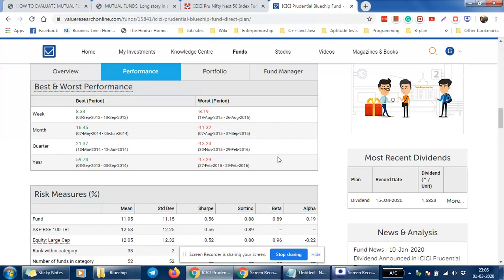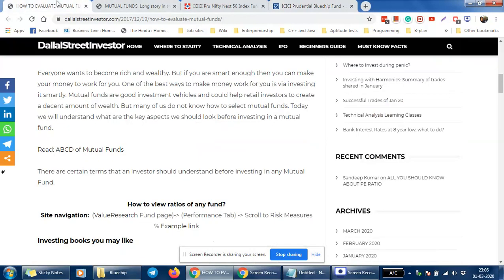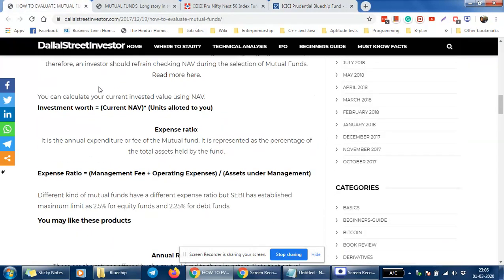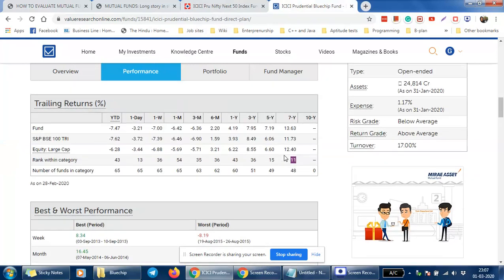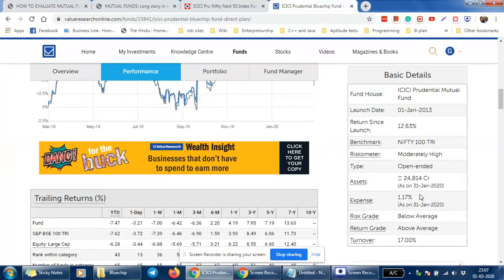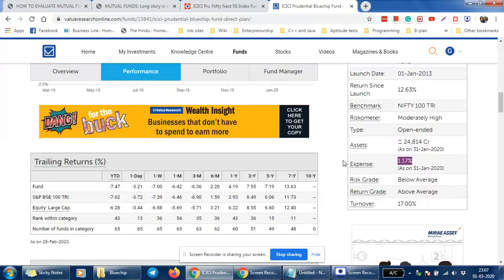So the next thing I would like to focus on is how to evaluate the mutual fund very closely. The second thing, as I already told, the mutual fund has an expense ratio, and we should always check the expense ratio. One should know that whenever we are checking these returns, whatever returns are quoted here are not the final returns which an investor will get. Investors will get these returns only after subtraction of the expense ratio.